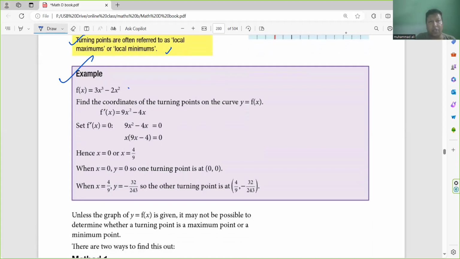If you want to find the turning points, at first we have to do the differentiation. For turning points, the differentiation is always equal to 0 because at this peak position or this position, there are the turning points. From this we get two values of x, and for these two values of x we will get the corresponding y values. So these are the turning points, and after that we will learn what their nature is. Is it maxima or minima?